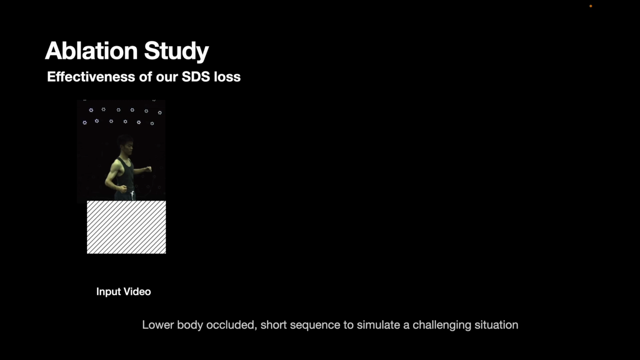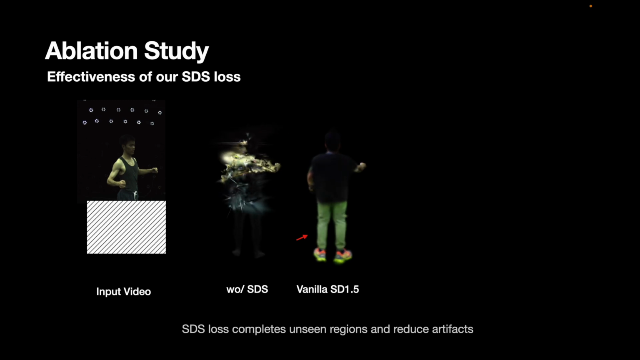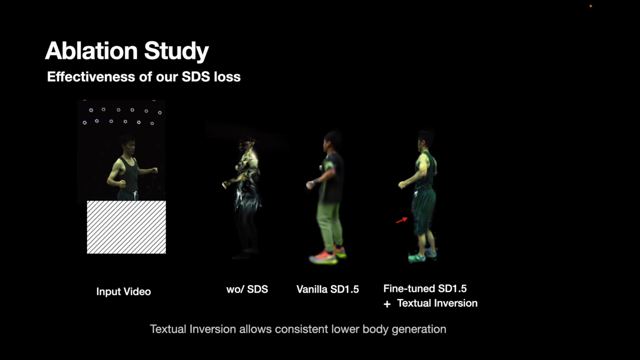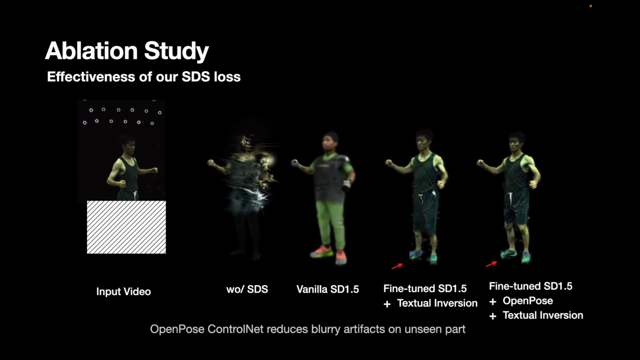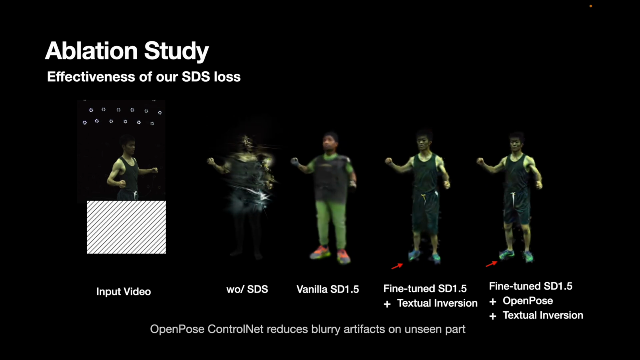We additionally studied the importance of each SDS loss and textual inversion with a video cropped at the lower body and trimmed to only the first 10% of frames. Without SDS loss, it suffers from artifacts like hedgehog on both seen and unseen parts. With vanilla SDS loss, it forms the shape of a person and reduces artifacts, but the appearance is not consistent with observations. When we add textual inversion to the SDS loss, we get a more plausible lower body consistent with the input. Adding OpenPose ControlNet to the SDS loss reduces blurry artifacts on unseen parts.